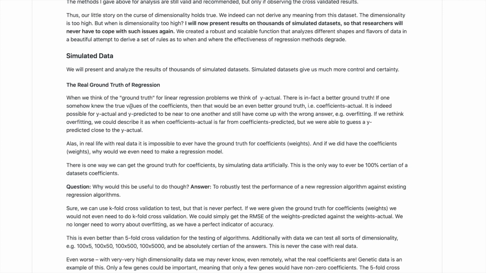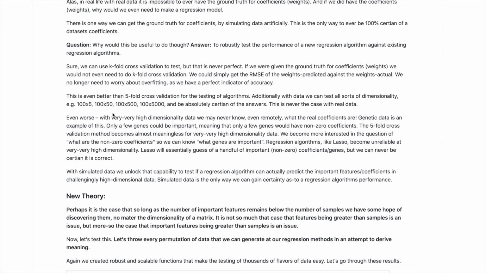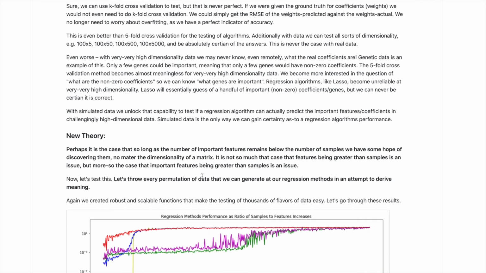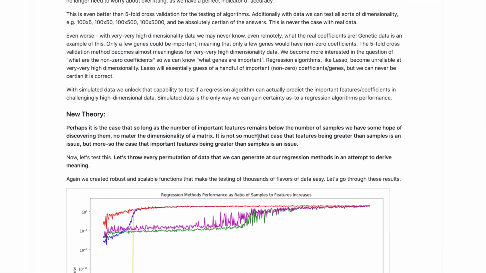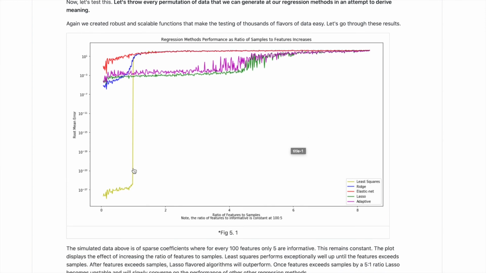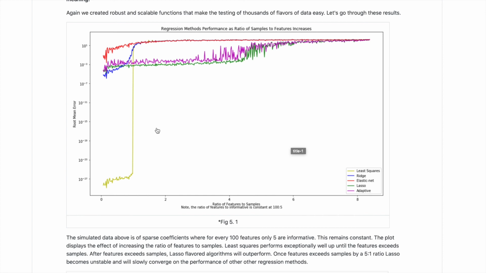And so that researchers never have to go through this problem again, I simulate a bunch of data where we look at the ratio of features, samples, and important features, or non-zero coefficient features. So I have a new theory that it is not so much the case that features being greater than samples is an issue, but I think perhaps it's more so the case that important features or non-zero coefficient features being greater than samples is the issue. And we analyze this through all these regression techniques down here, which give researchers some intuition on which one's best to use in certain situations and certain data sets.